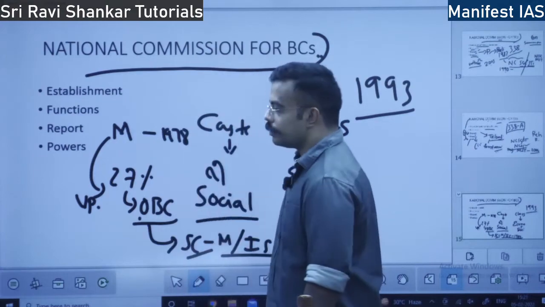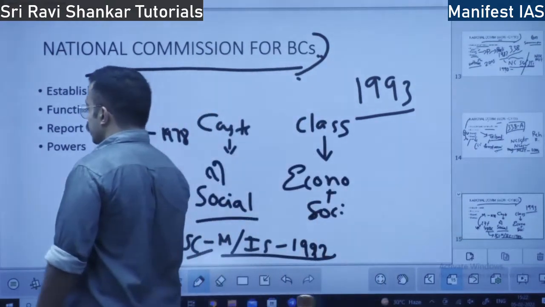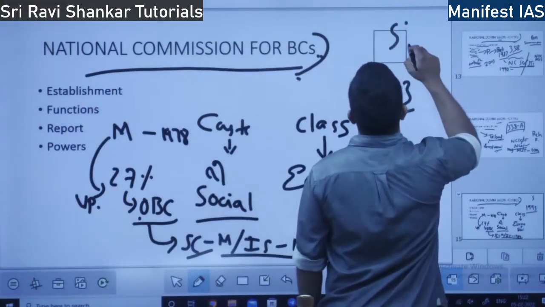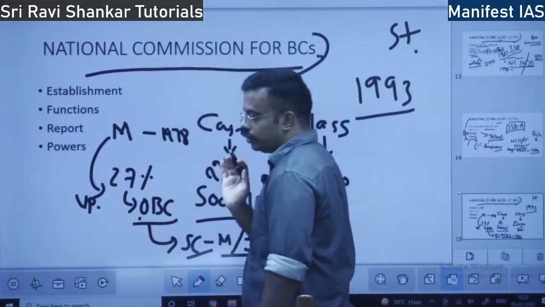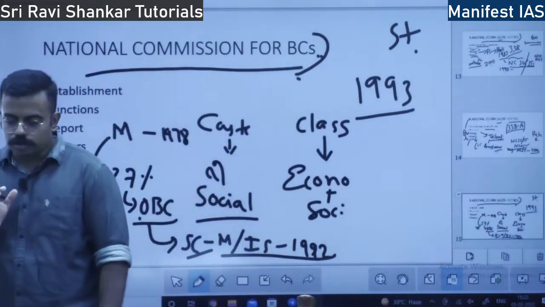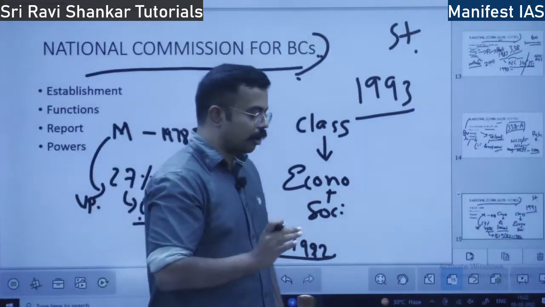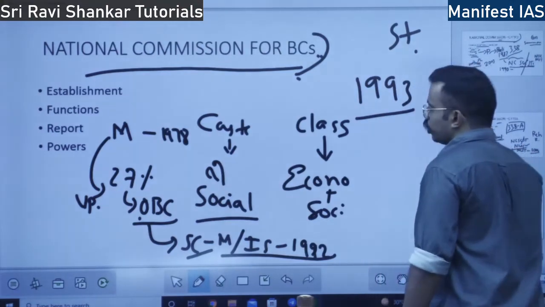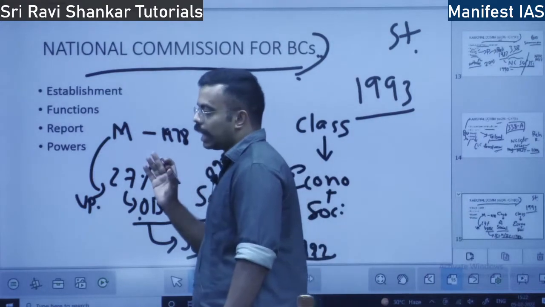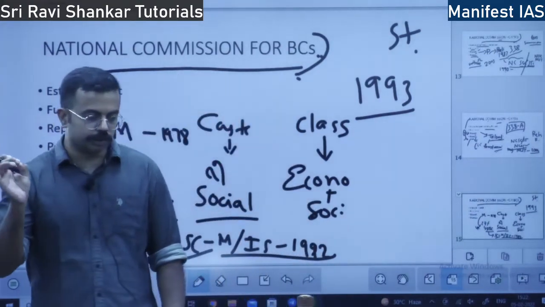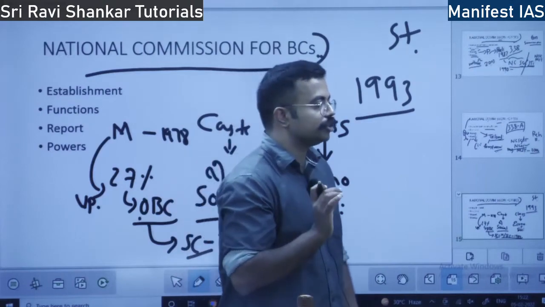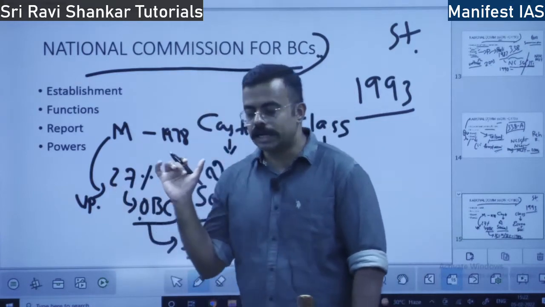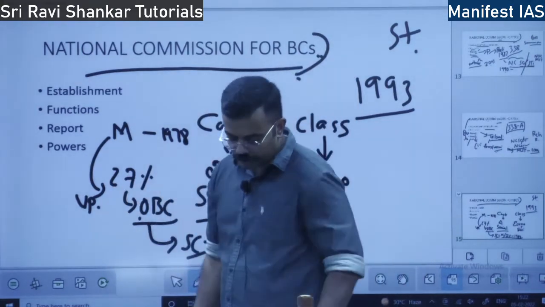What is the difference between a statutory body and a constitutional body? A statutory body is based on a law. Statutory means law. You remember this. So the body is constituted by a law from the parliament. The parliament forms a law, and out of this law, this body originates. That is a statutory body. What is a constitutional body? The body has its origin in the constitution. The body's name is mentioned in the constitution. It derives its power from the constitution. That is what is meant by a constitutional body.